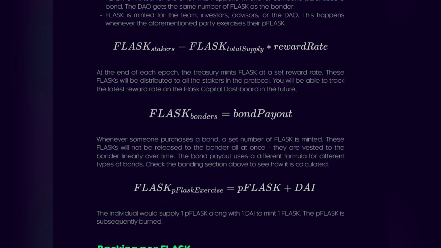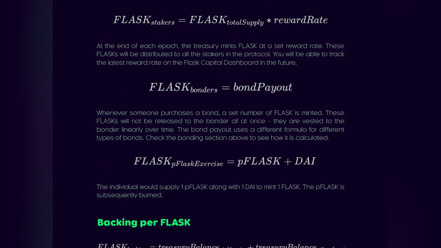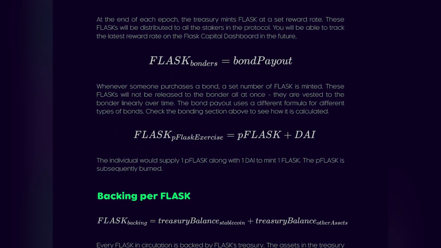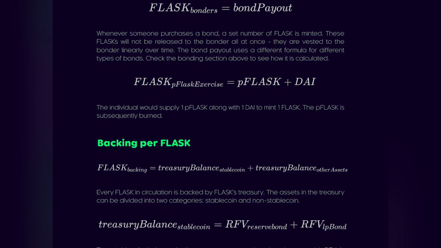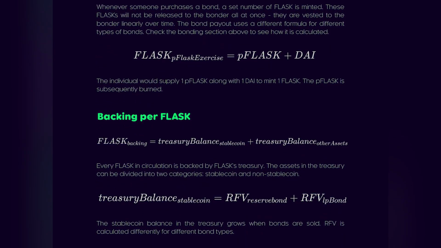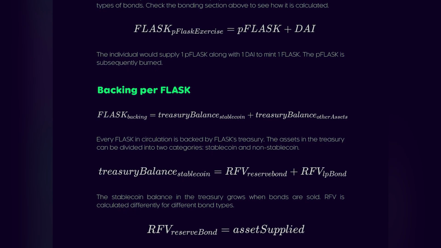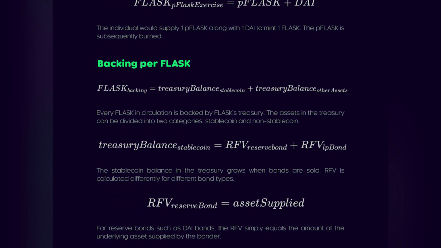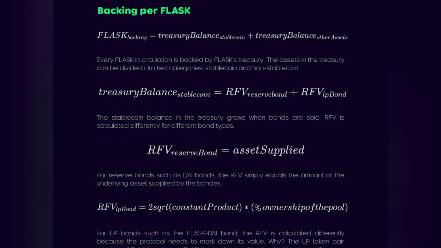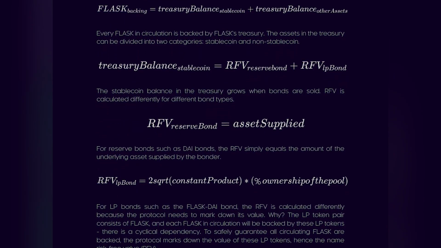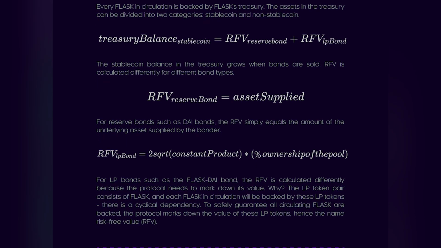Flask supply doesn't have a hard cap; its supply increases when Flask is minted and distributed to the stakers. Flask is minted for the bonder, this happens whenever someone purchases a bond. Flask is minted for the DAO, this happens whenever someone purchases a bond. The DAO gets the same number of Flask as the bonder. Flask is minted for the team, investors and advisors of the DAO, this happens whenever the aforementioned parties exercise the P-Flask.